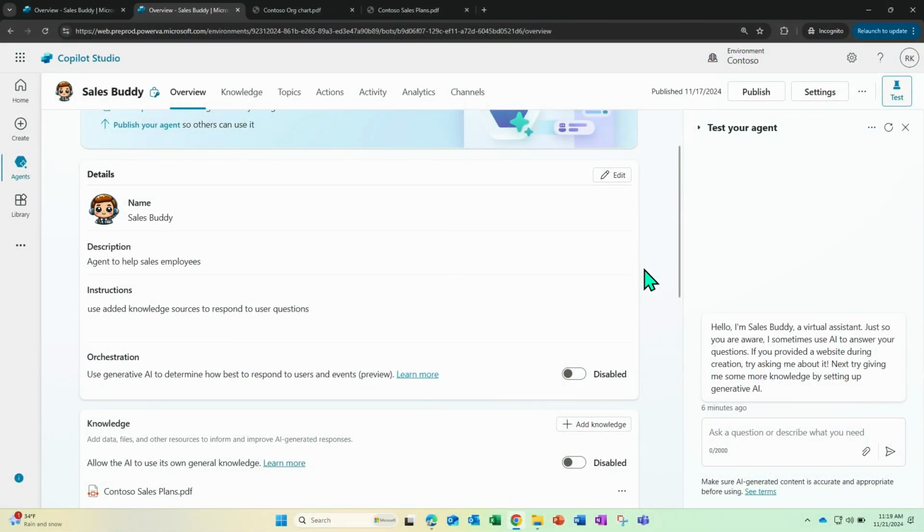The scenario that I have here is, pretend I'm a salesperson and I have Rakesh here who's my boss, he's my sales manager. And I've told him, hey, we should create an agent to help our sales colleagues' productivity, or sales team's productivity. So as such, I've created this sales buddy agent, and I've also configured a couple of things. As an example here, let me just scroll down.